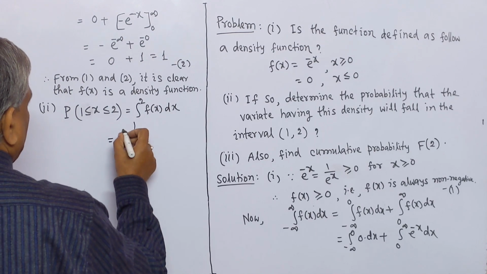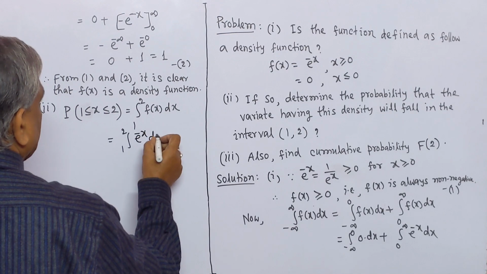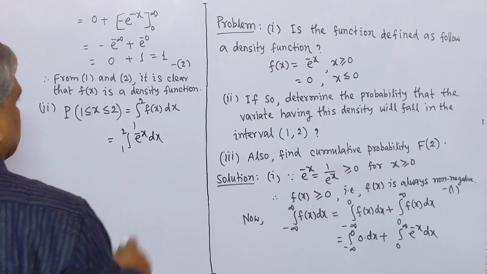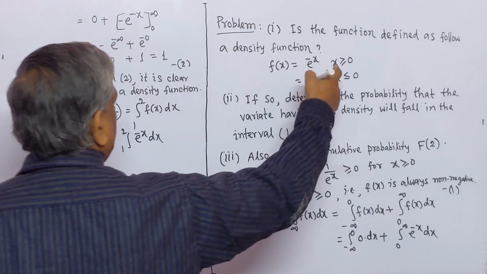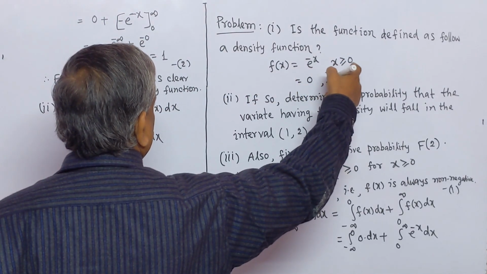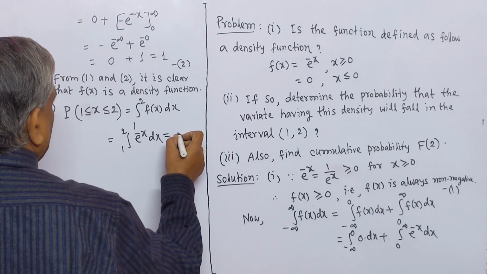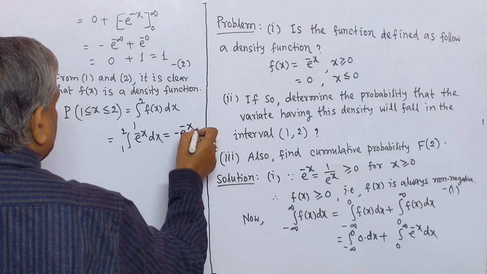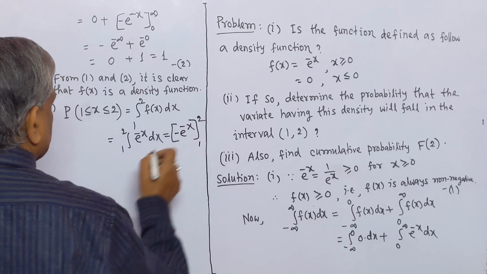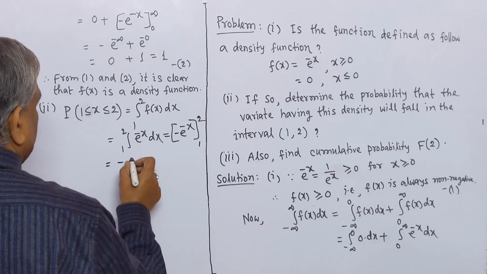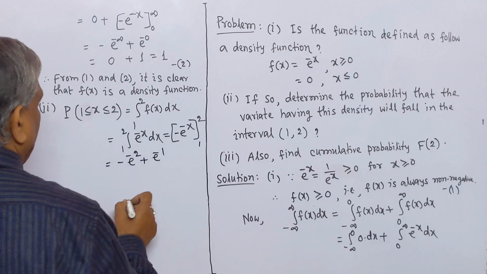This equals, in the limit 1 to 2, f(x) is e to the power minus x dx, since 1 and 2 are greater than or equal to 0, and this will be equal to minus e to the power minus x from 1 to 2. This equals minus e to the power minus 2 plus e to the power minus 1.